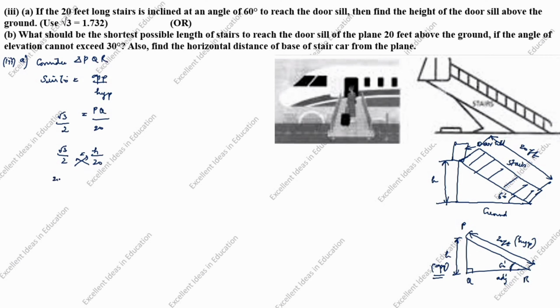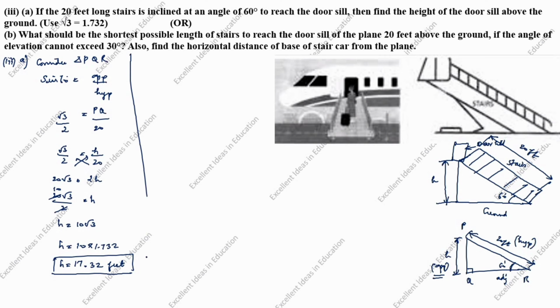Cross multiply: 20 root 3 is equal to 2h. 20 root 3 divided by 2 is equal to h. Cross 10. h is equal to 10 root 3. h is equal to 10 into root 3 value is given as 1.732. h is equal to 17.32 feet. This is the answer. Height of the door sill above the ground is 17.32 feet.